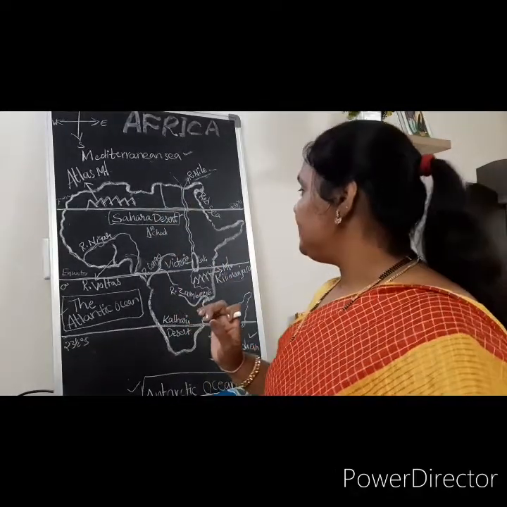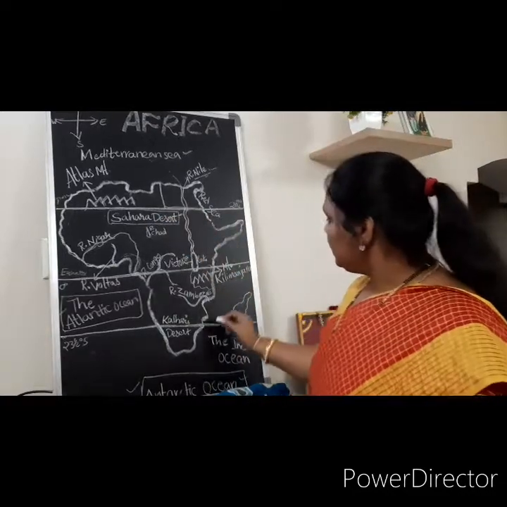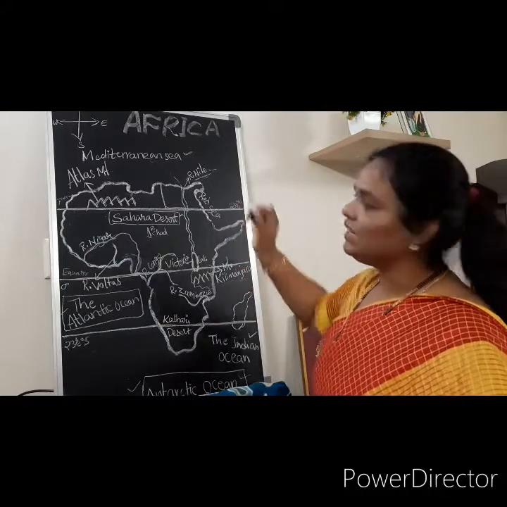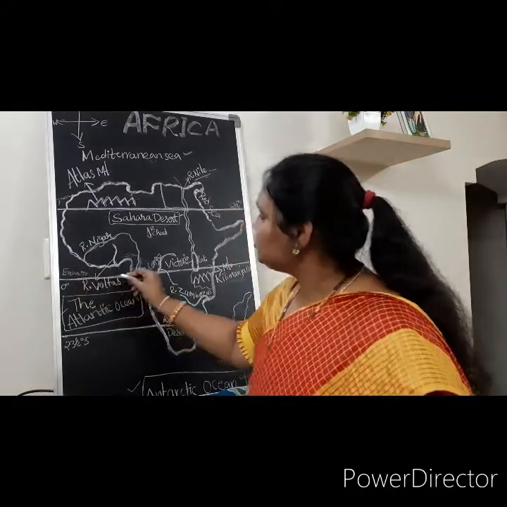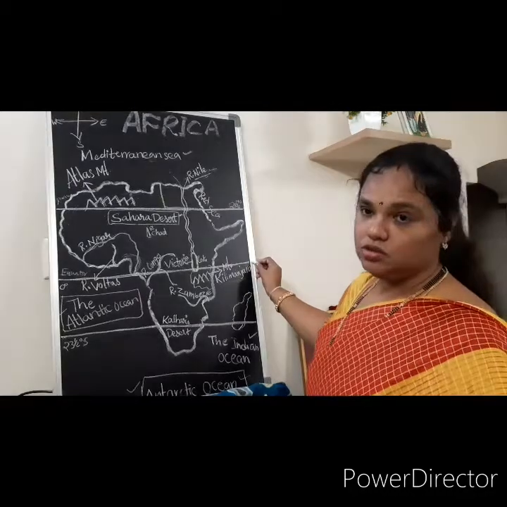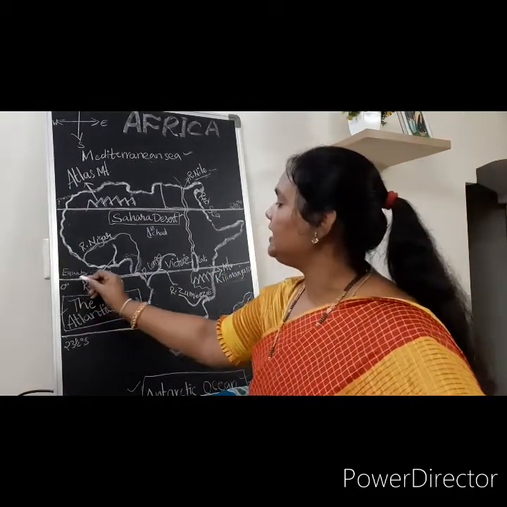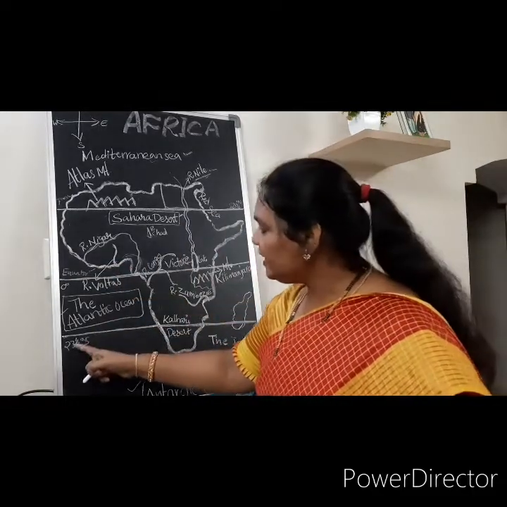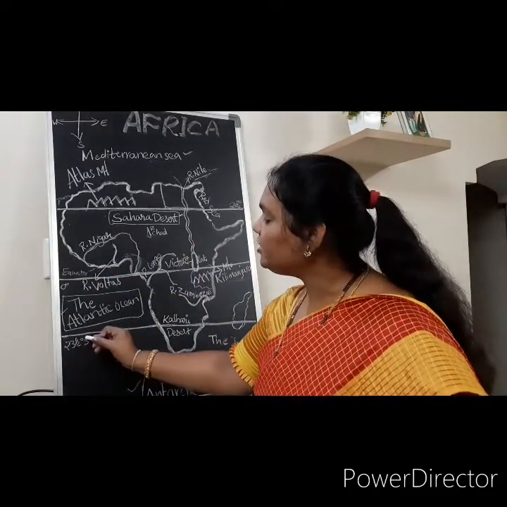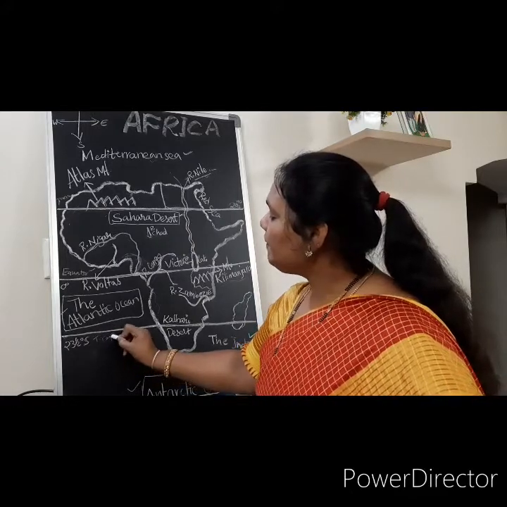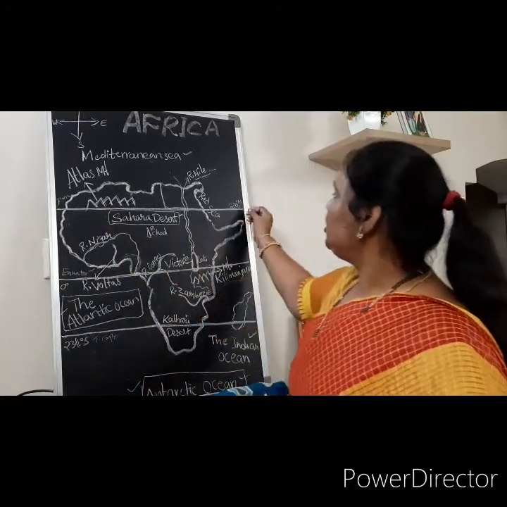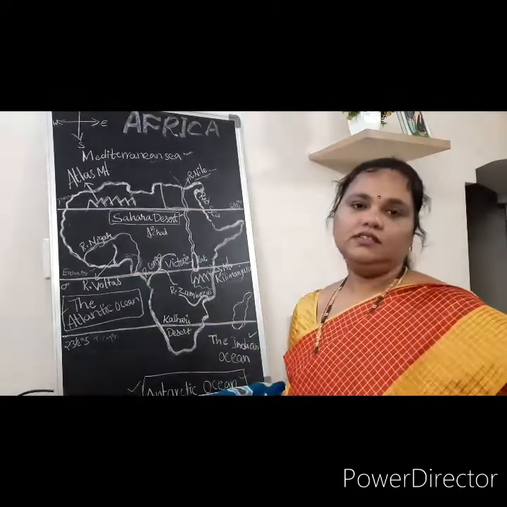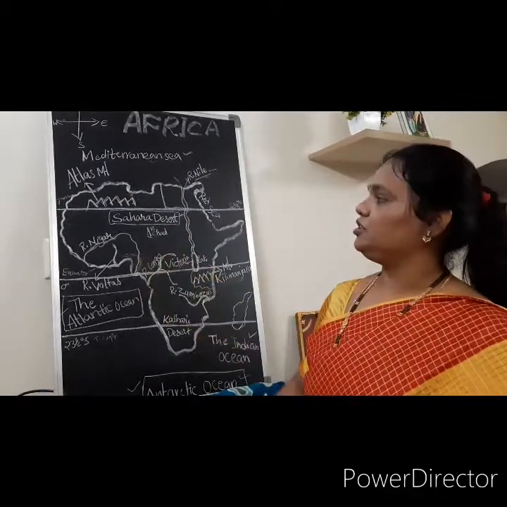Next, what is present here? Are you seeing the parallel lines here? 1, 2, 3 lines. These parallel lines are called latitudes. Are you seeing 0° latitude? What is it called? Equator. Very good. And second, 23.5 degrees south latitude, Tropic of Capricorn, and 23.5 north latitude called Tropic of Cancer. Are you seeing all these 3 latitudes? Very good.